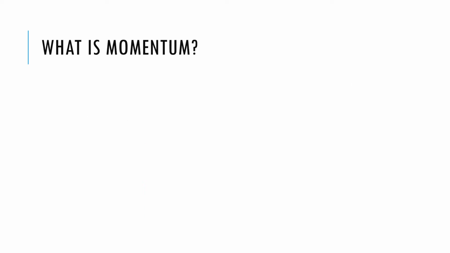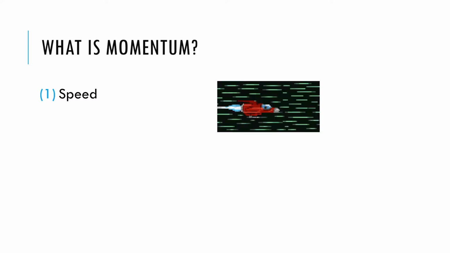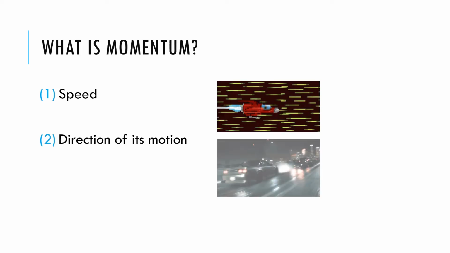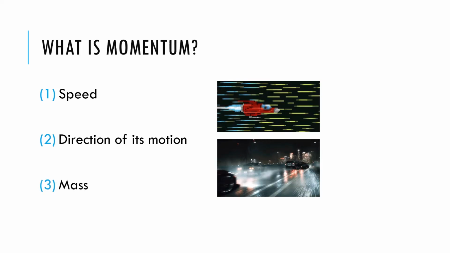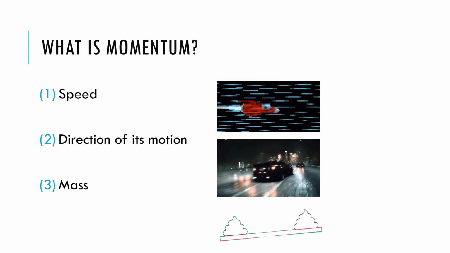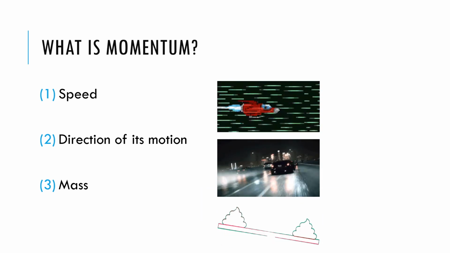Now, what is momentum? Let's define the precise meaning of momentum. It depends on three factors. 1. Speed, how fast a body moves, which is 0 if it is stationary. 2. The direction of its motion. And 3. Its mass, a measure of the amount of matter in a body, which we will discuss later.